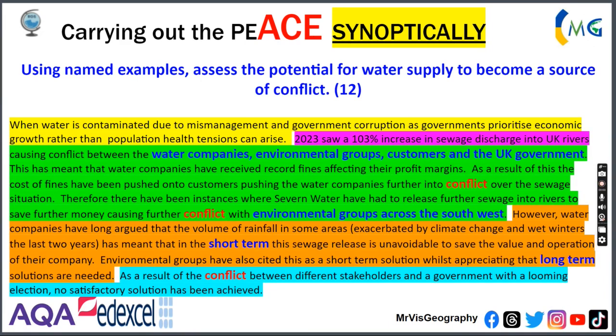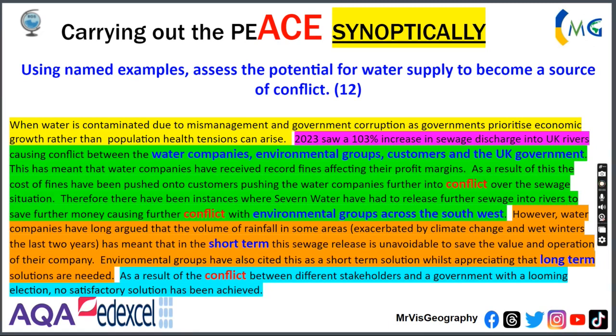The analysis section here, you'll notice, is huge. They then write: causing conflict between water companies, environmental groups, customers, and the UK government. They've listed a few stakeholders. This has meant that water companies have received record fines affecting their profit margins. As a result of this, the cost of fines has been pushed onto customers, pushing the water companies further into conflict. The word conflict there is linking it back to the question. Therefore, there have been instances where Severn Trent Water has had to release further sewage into rivers to save money, causing further conflict, again linking to the question, with environmental groups and stakeholders across the southwest.